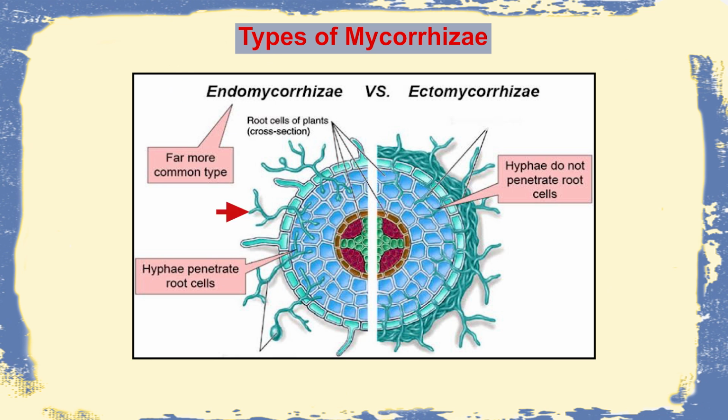Of course, Endomycorrhiza is very common, and this figure shows that in the Endomycorrhiza, the hyphae is growing deep inside the cortex of the root, but in case of Ectomycorrhiza, the hyphae is not penetrating deep into the cortex. Instead, they produce a shield on the surface of the root, and this is really protecting the root from getting dried up, and at the same time it is immobilizing different nutrients and water for the plant root, which will be utilized for plant growth and development.